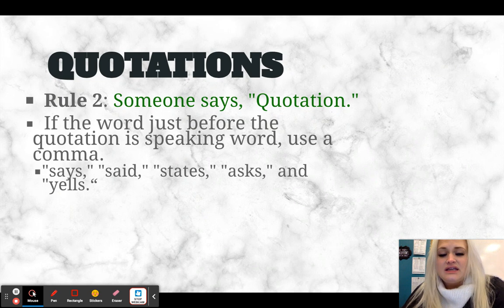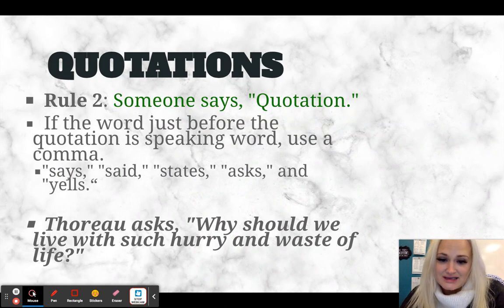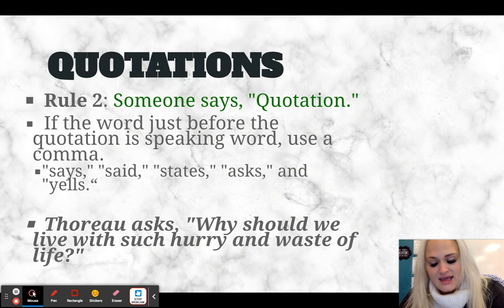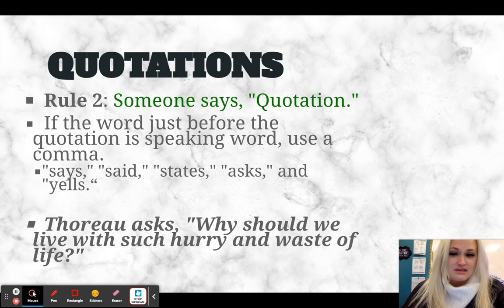Now, when it has those stated words, it doesn't have to be a complete sentence before, but it has to have a comma. So here's the example. Thoreau asks, comma, space, quotation, capitalized letter: why should we live with such hurry and waste of life? Real deep quote there by Thoreau. Notice again, my punctuation is on the inside of the quote at the end. Again, you have your comma, space, quote, capitalized letter, because that's going to change here real quick. So that is with statements or speaking words. That's going to be your most common one.